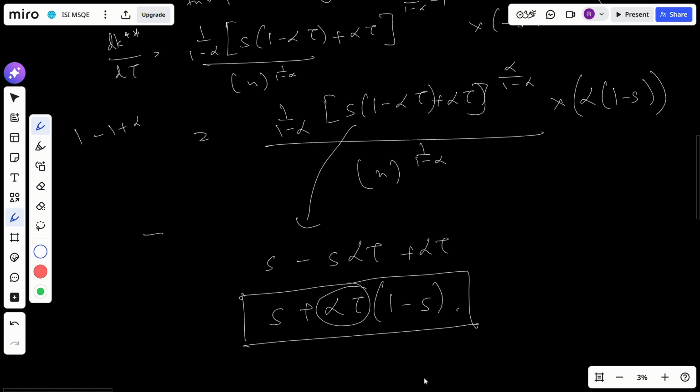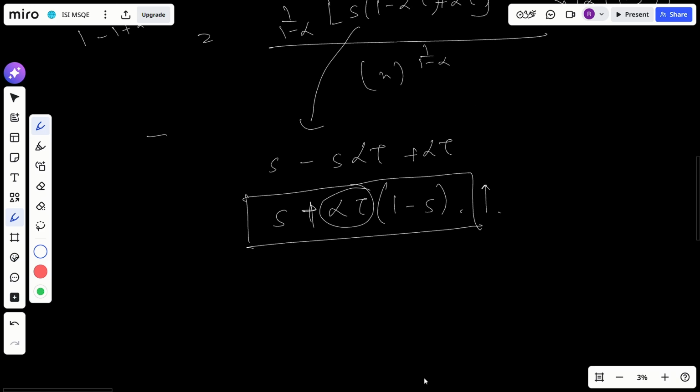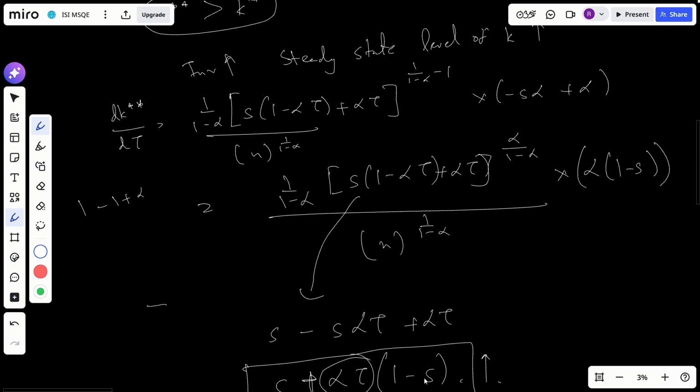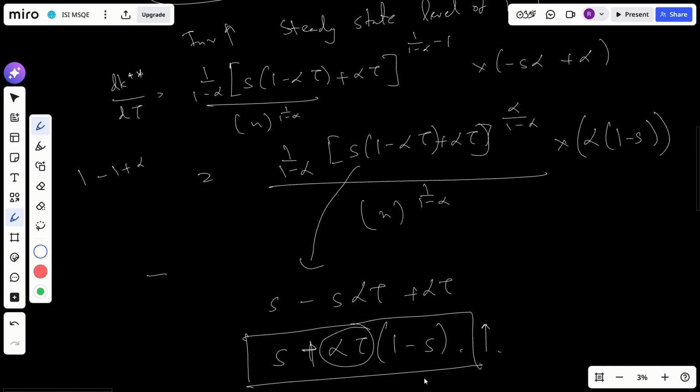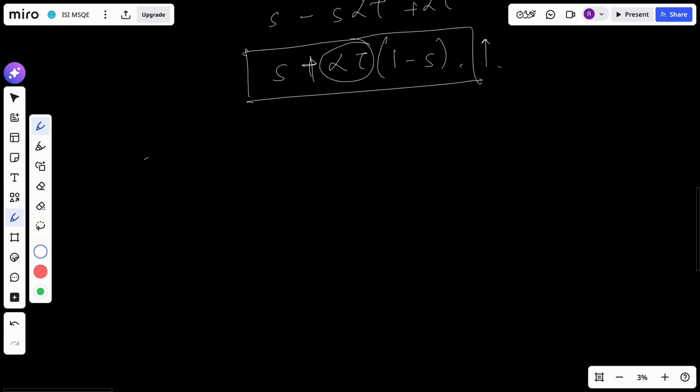Because there is a positive sign here and tau rises, so the numerator will also rise. So the numerator is basically positive. My bad. So when this tau is positive, the entire term is positive. So dk double star divided by dtau is strictly positive.